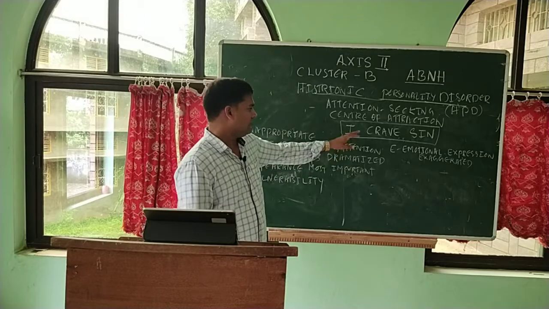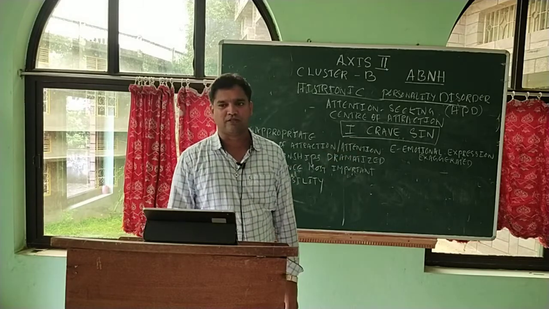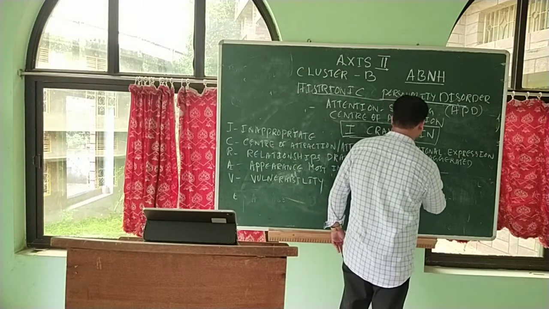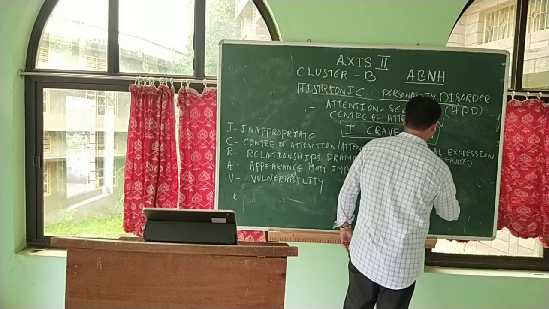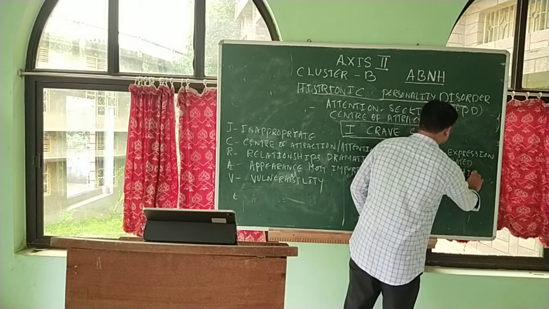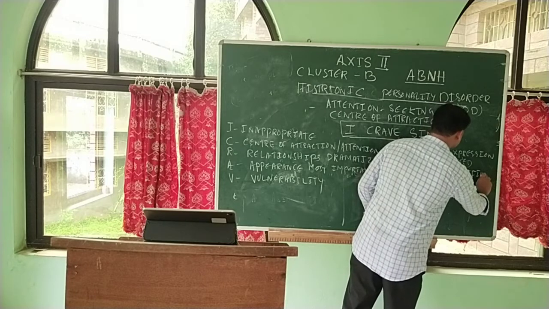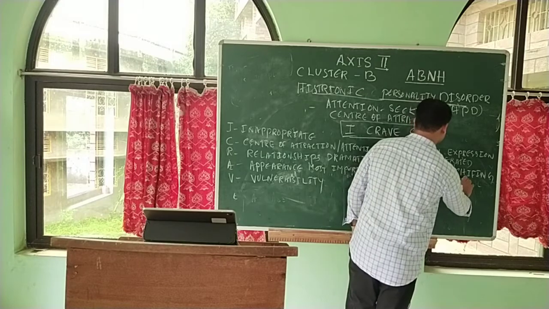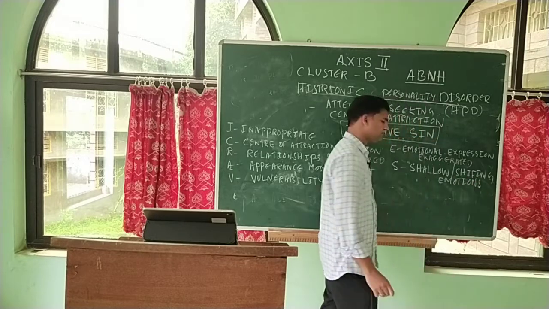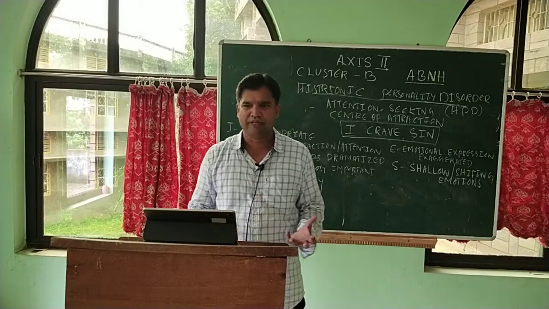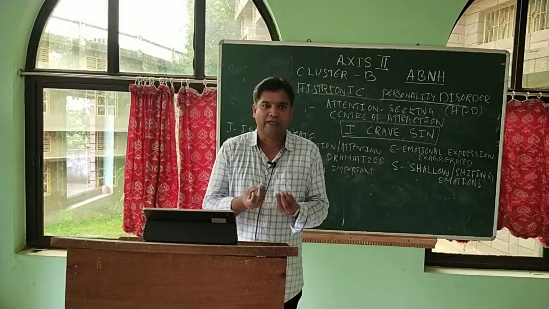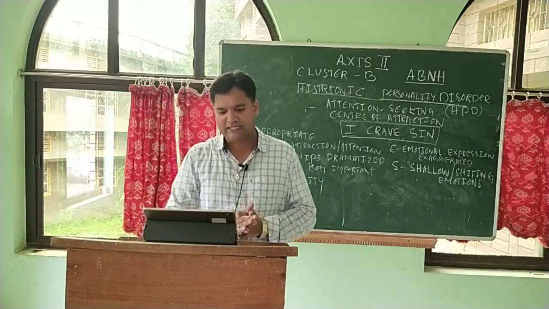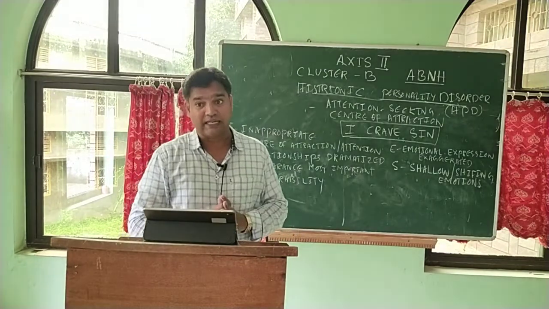And S stands for shallow and shifting emotions. Their emotions are very peripheral, again shallow or shifting. They are not really appropriate emotion. Their emotional expression is very shallow, very peripheral. It's only to get attention. So there is no depth involved in their emotional expression. Shallow and shifting emotions.